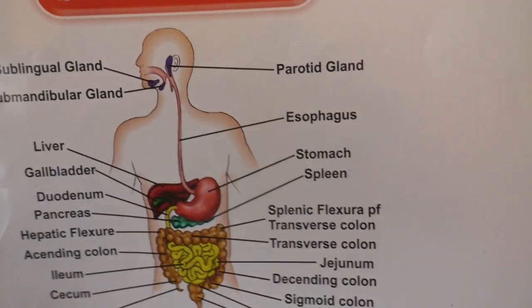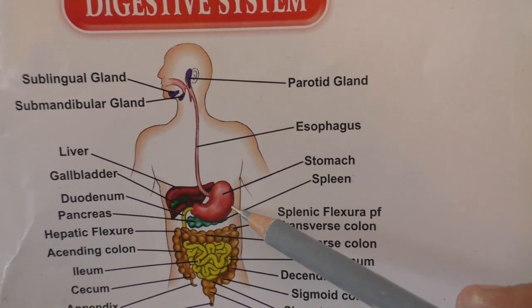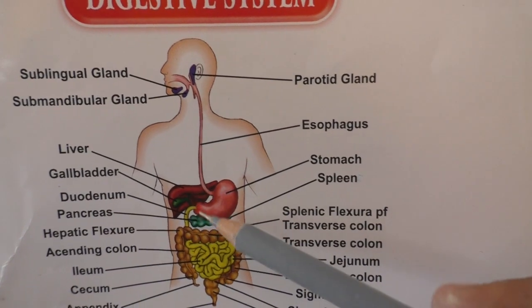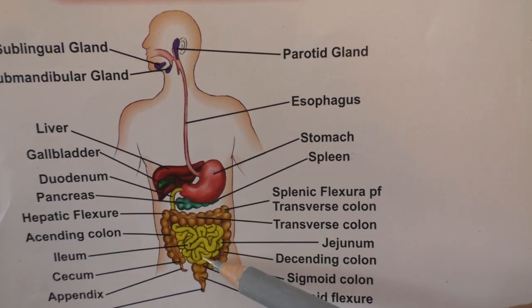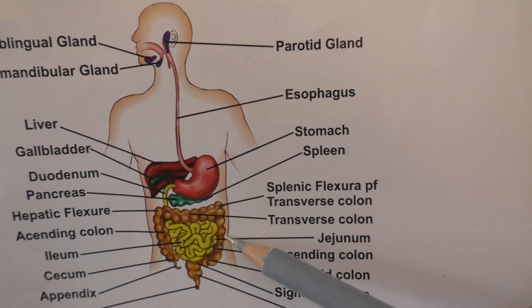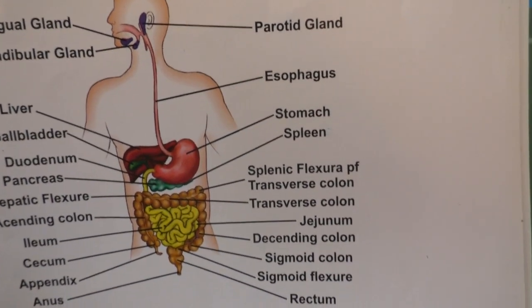You can identify the different organs. These are salivary glands, food pipe, stomach, and this brown color is liver. This green color part is pancreas, and this yellow color is small intestine. Again this light brown color is large intestine. This is anus. Clear, children?